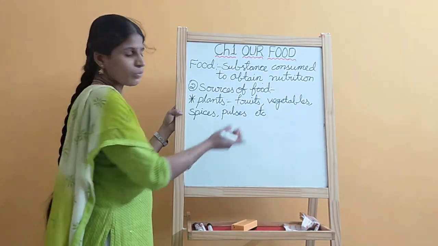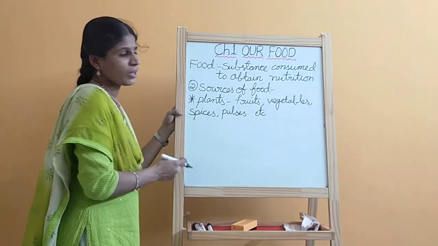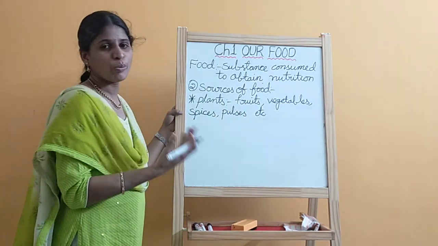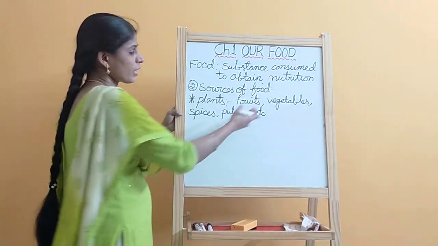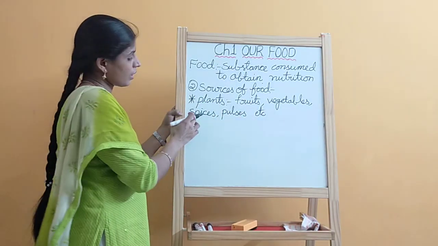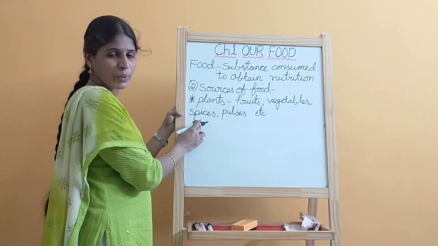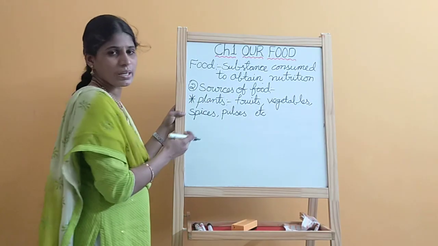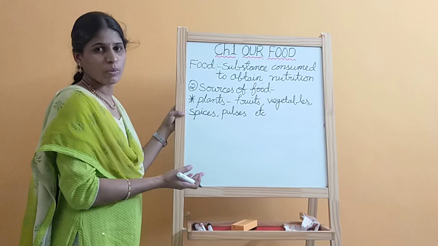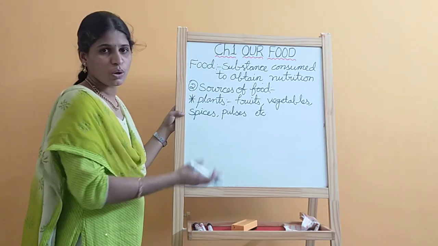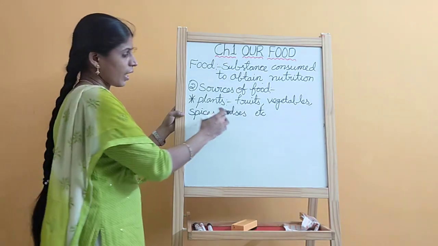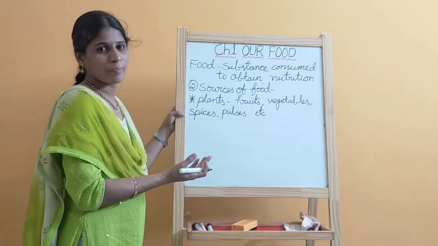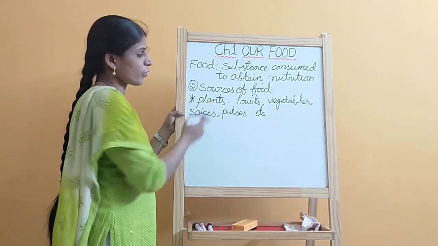Vegetables like tomato, potato, onion, drumstick. Spices like clove, cinnamon, cardamom. And pulses, Bengal gram and black gram, we also get from plants.